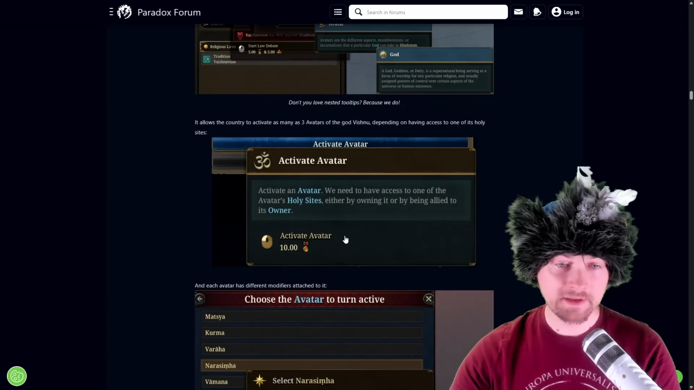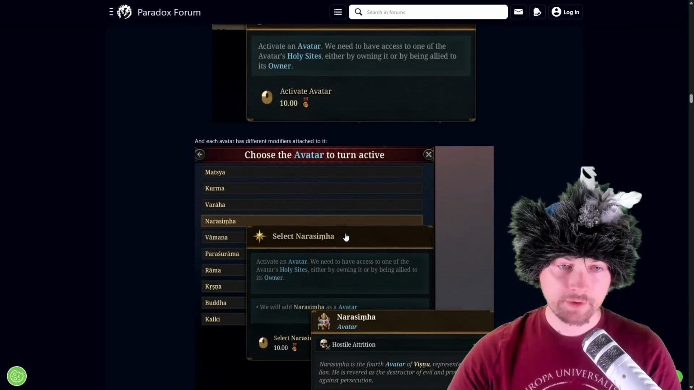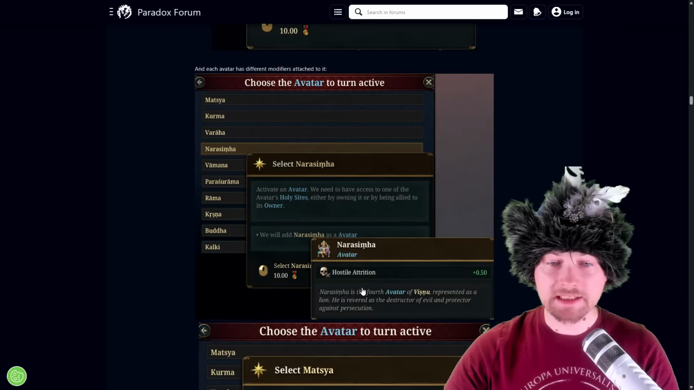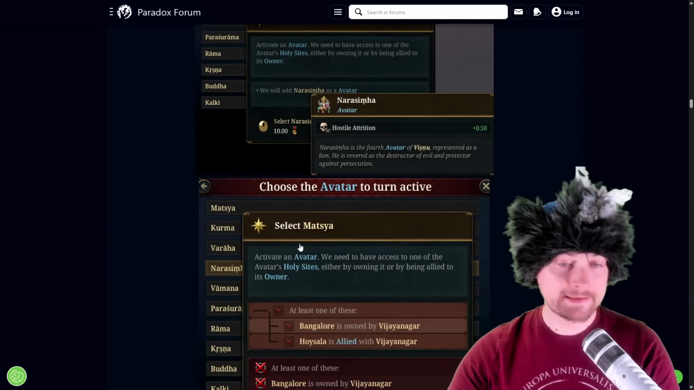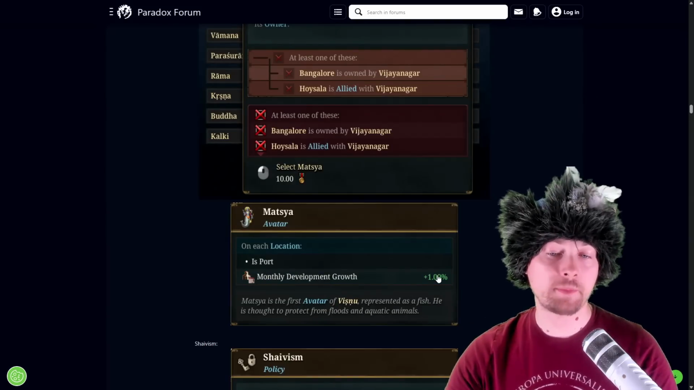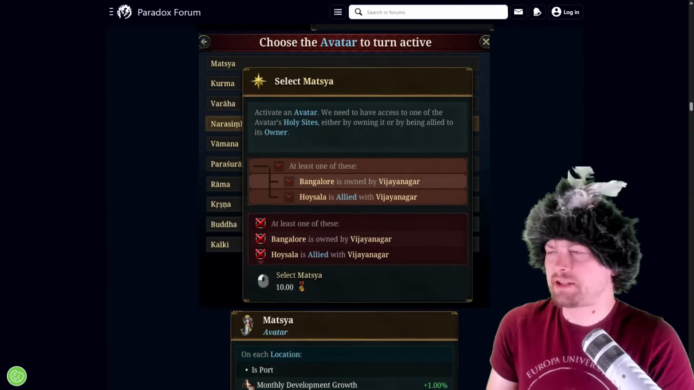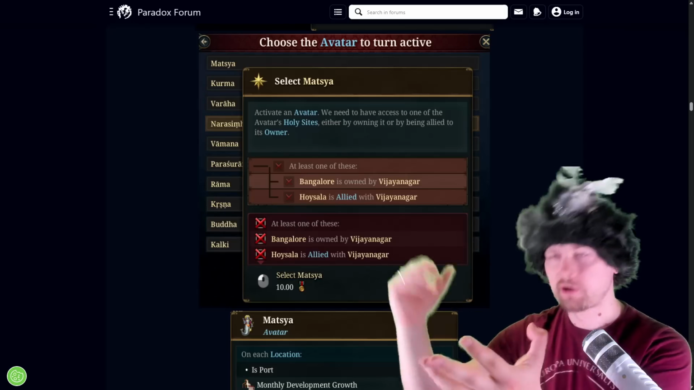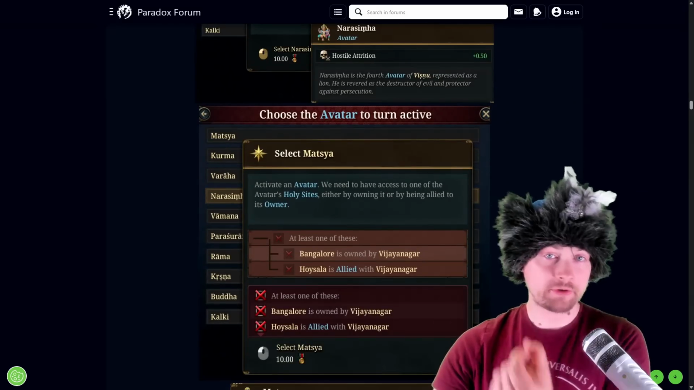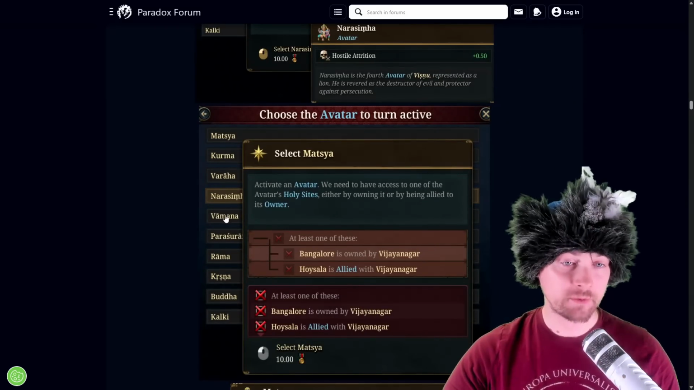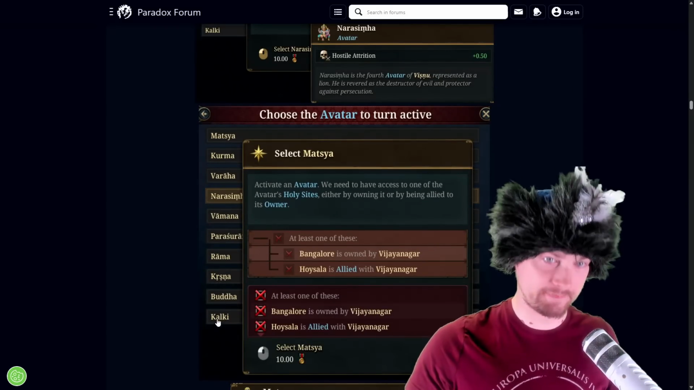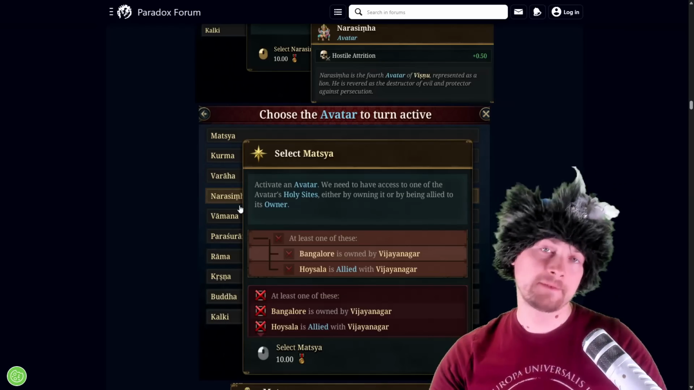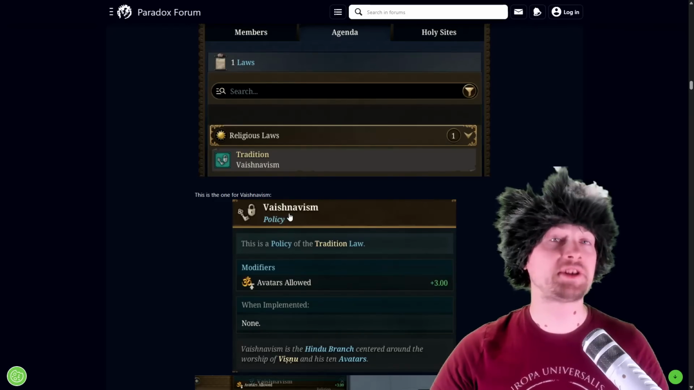So for example, you see activate avatar will give us a choice between all of this, where for example the Narasimha avatar is giving hostile attrition, while the Matsya avatar is giving a monthly development growth for the ports. You see, it's not even that you have to own that province with a holy site, it's own that province or be allies to the owner. That's pretty good. Within one god, we've got 1, 2, 3, 4, 5, 6, 7, 8, 9, 10 different avatars, including Buddha, and each of them gives you a different bonus, and you can stack 3 bonuses at once when using Vaishnavism.